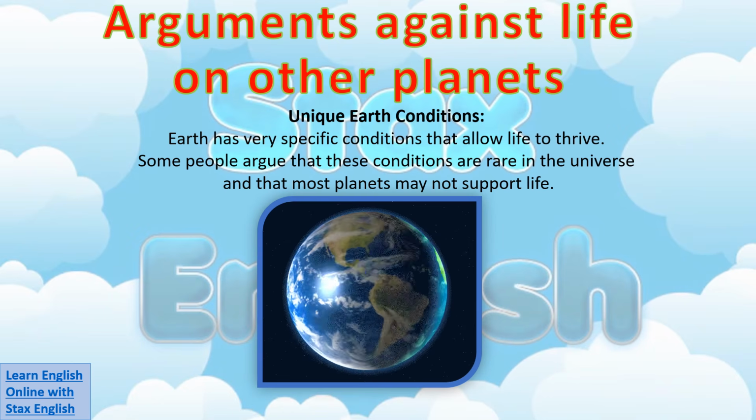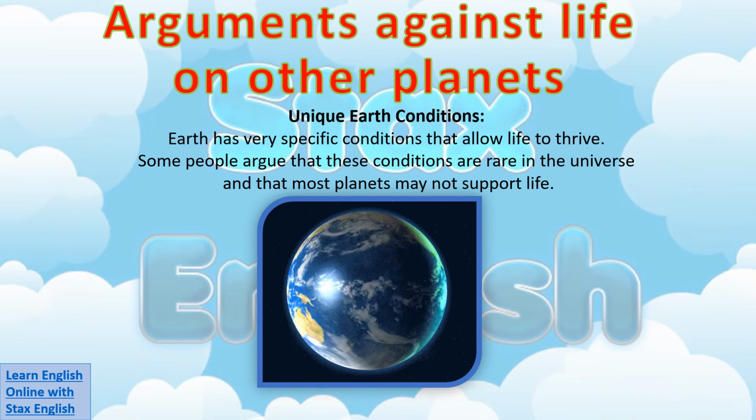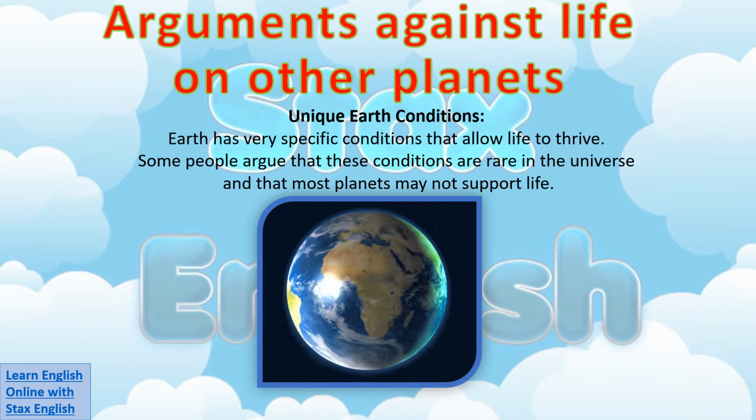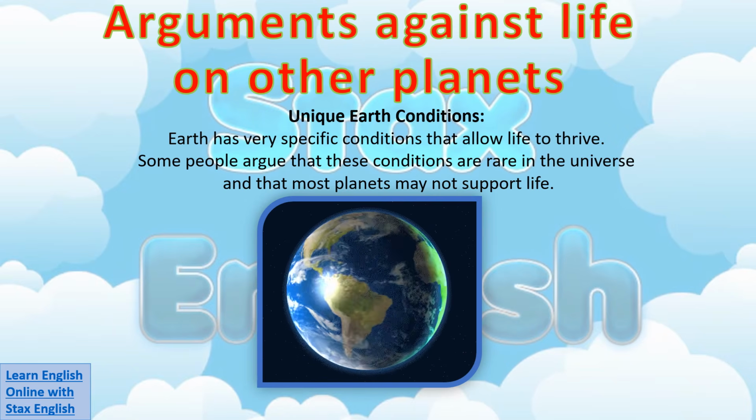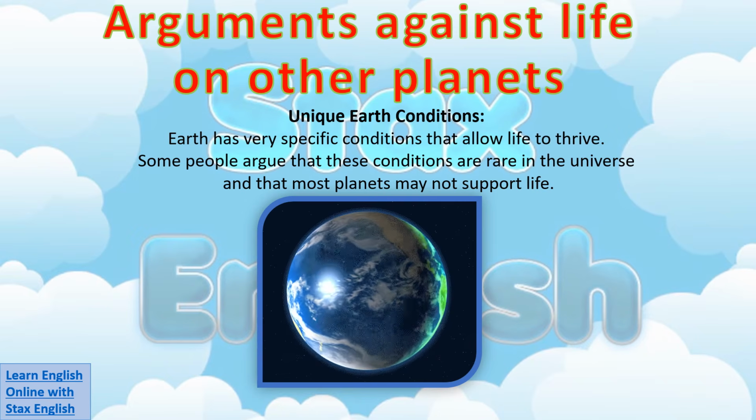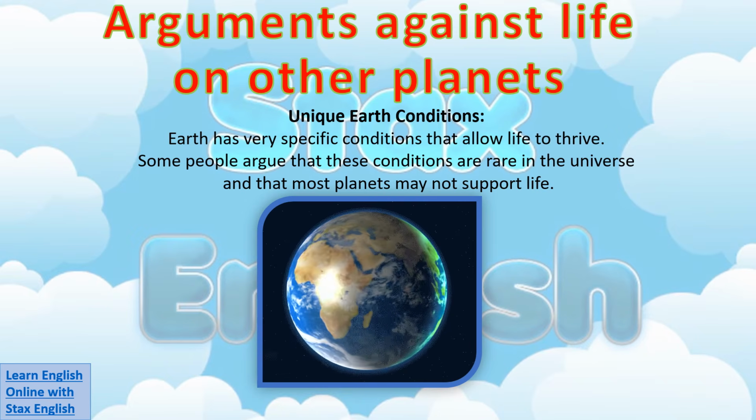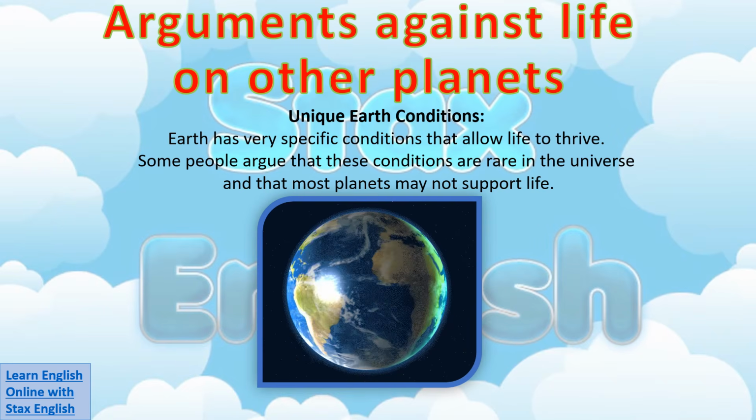Another argument against life on other planets are the unique Earth conditions. Earth has very specific conditions that allow life to thrive. Some people argue that these conditions are very rare in the universe and that most planets may not support life.